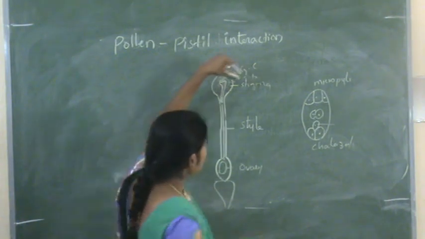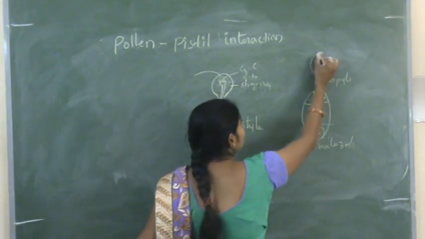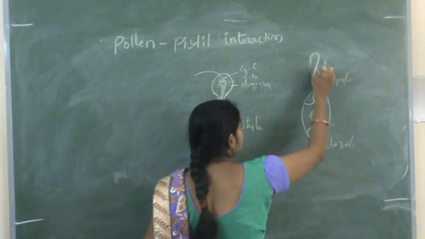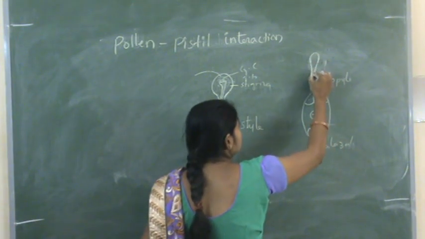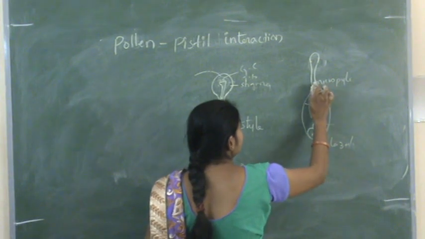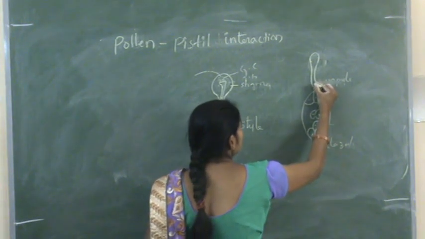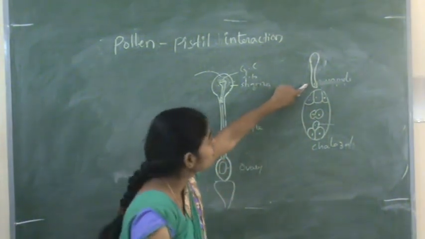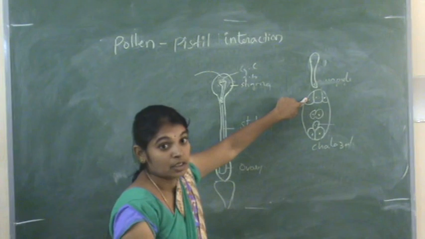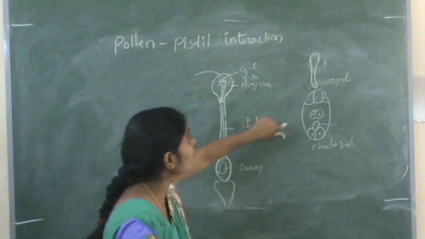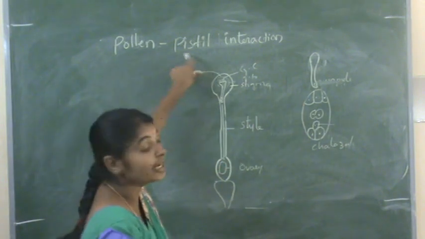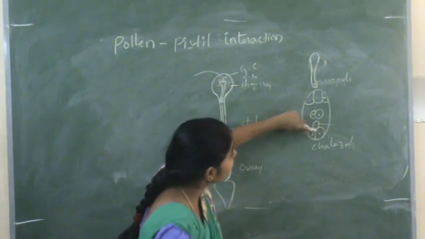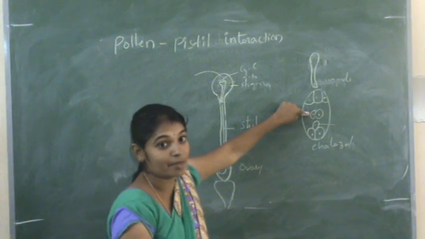Now this pollen tube, which is having two male gametes, reaches the embryo sac. So how does it reach the embryo sac? That is pollen pistil interaction. For example, it should get incorporated into the embryo sac.